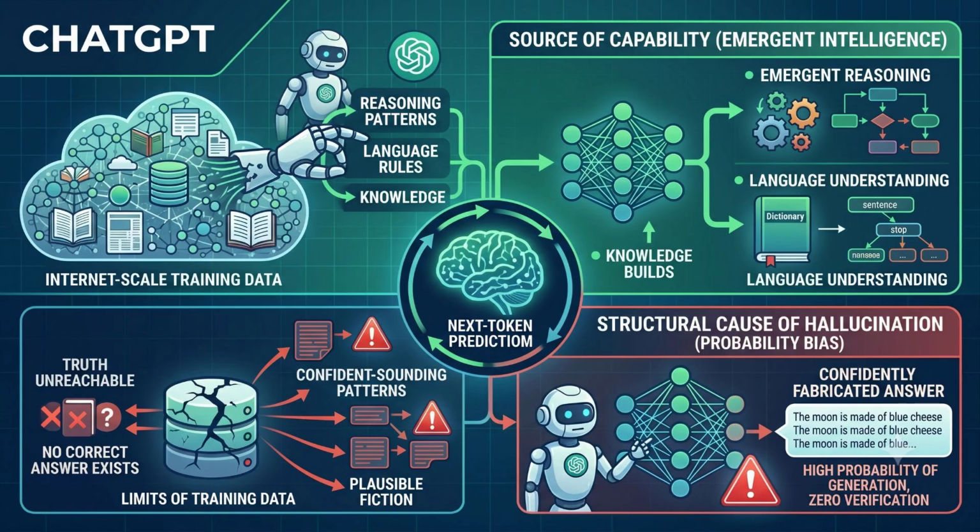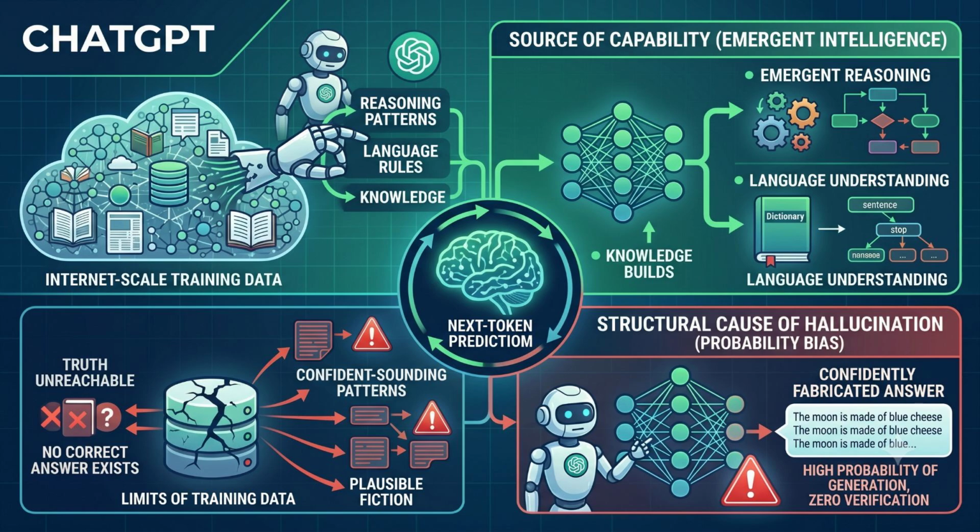If you look at the top half of the infographic following the green arrows into the upper right section, you see how this engine builds massive capability. By crunching through the internet scale training data represented on the far left, the model naturally absorbs language rules and complex reasoning patterns. It mimics human intelligence beautifully because it is trained on human intelligence.